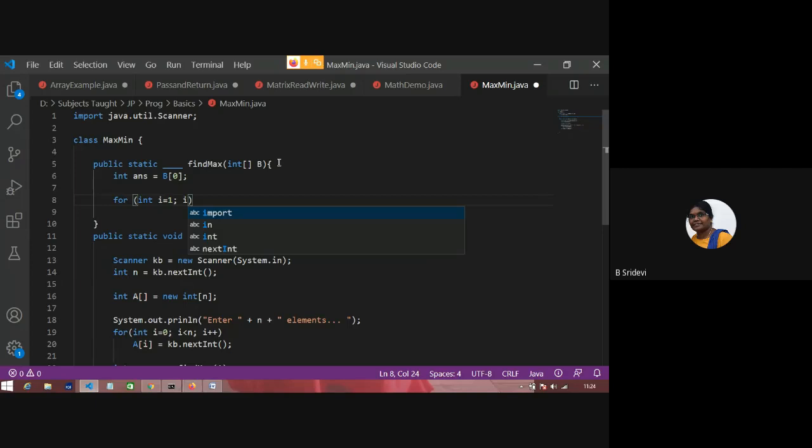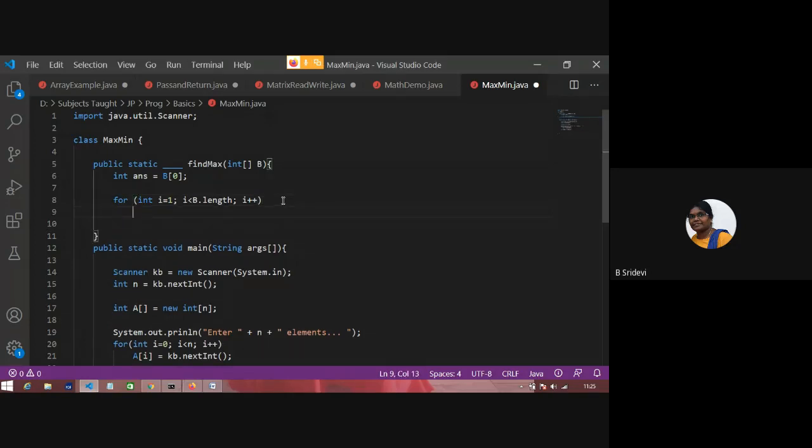I less than the size of the array; I have not passed n here, so I have to use b dot length, which gives the length of this array. And i plus plus. I am starting i from 1 because there is no need to compare the first element with itself; the first element has to be compared with the second element.